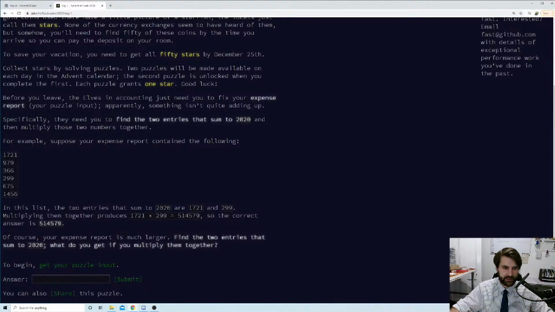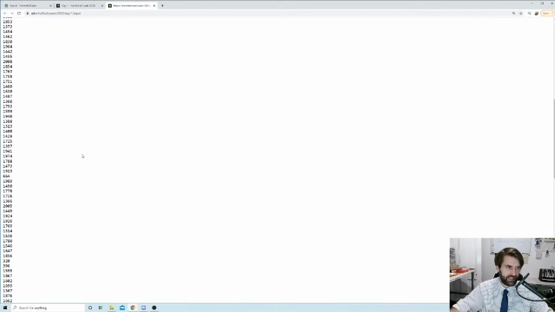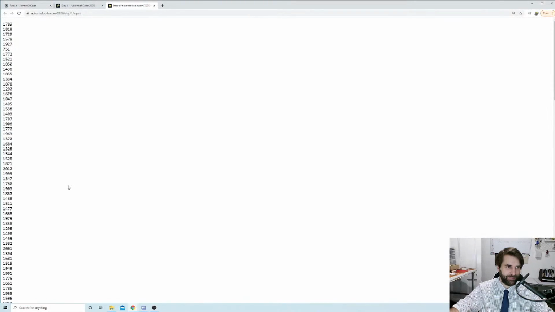So we want to find the 2 numbers that add up to 2020, and then multiply those 2 numbers together and give the answer. When our program outputs it, we're going to put it in this box here. Of course, your expense report is much larger. Find the 2 entries that sum to 2020. What do you get if you multiply them together? And if you've never done Advent of Code before, let's have a quick look at our puzzle input. Bosh. You can see there, that is a lot of numbers. It would be impractical to try and find out which ones add up to 2020 by just going through manually.